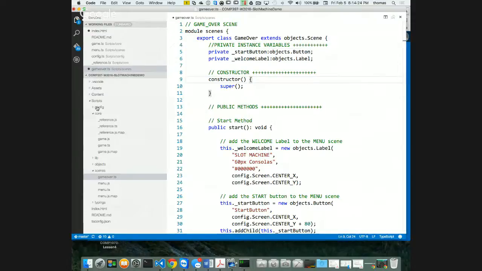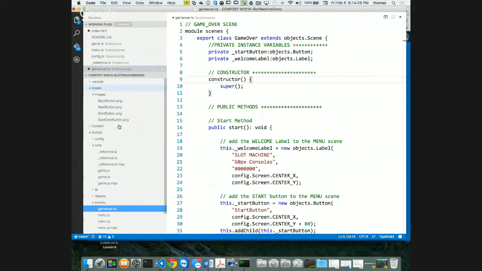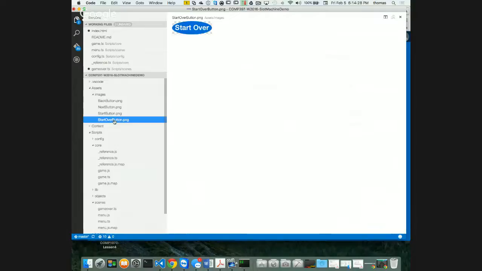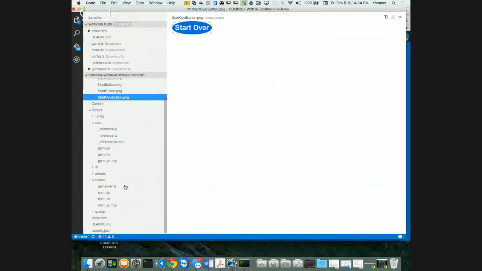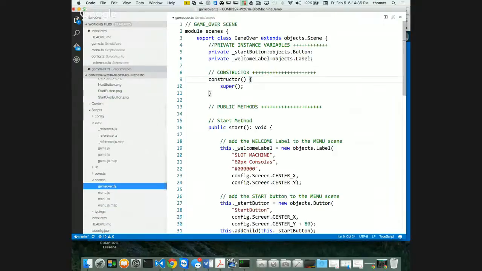Do I have a restart button in my assets? Let's take a look. I have a start over button. That will do. That's the one I want to use. For my game over scene, I want to use a start over button. That's fine. In the future, though, we may change that to restart, or go back to menu or something like that. But for now, start over is okay.